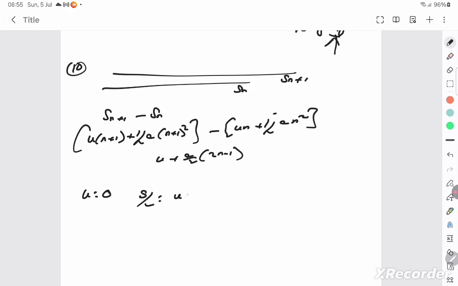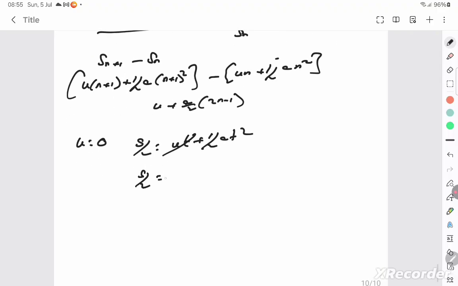It's u plus a by 2 into 2n minus 1, where u itself is 0. So the last distance s by 2 is g by 2 into 2n minus 1, or g by 2 into 2t minus 1, considering the last second is t.